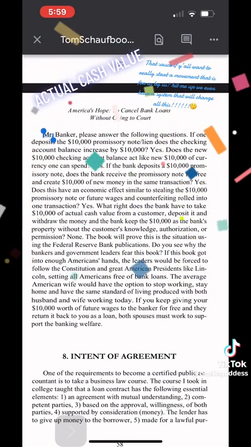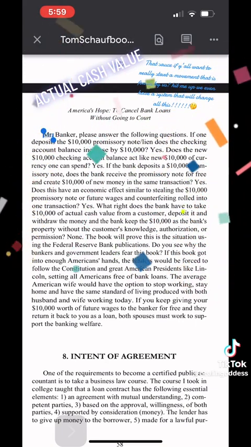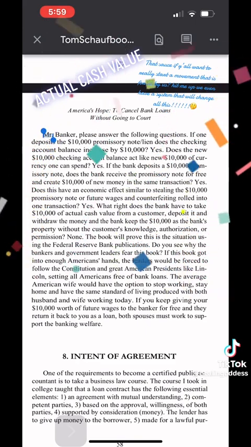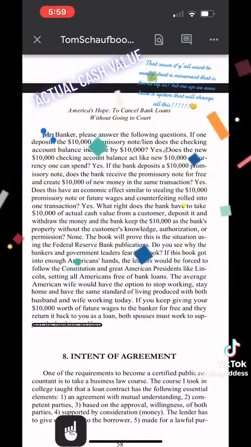If this book got into enough Americans' hands, the leaders would be forced to follow the Constitution and great American presidents like Lincoln, setting all Americans free of bank loans. The average American wife would have the option to stop working, stay home, and have the same standard of living produced with both husband and wife working today. If you keep giving your $10,000 worth of future wages to the banker for free, and they return it back to you as a loan, both spouses must work to support the banking welfare.